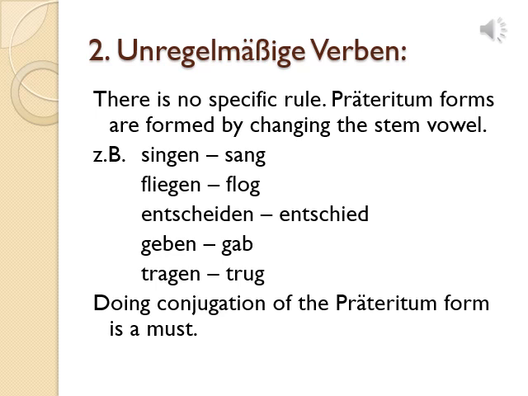Entscheiden, entschied. Geben, gab. Tragen, trug. So these specific Präteritum forms of unregelmäßige Verben you have to remember by heart. There is no other way you will remember them. You have to read such Präteritum forms loudly every day so that you will remember them by heart. Now keep in mind that it is not enough to just do the Präteritum form. You have to do the conjugation of that Präteritum form. So doing conjugation of the Präteritum form is a must. So now let's see how to do the conjugation of such verbs.